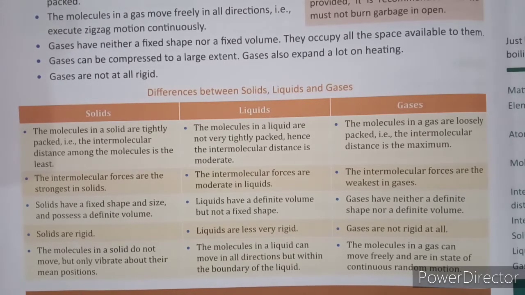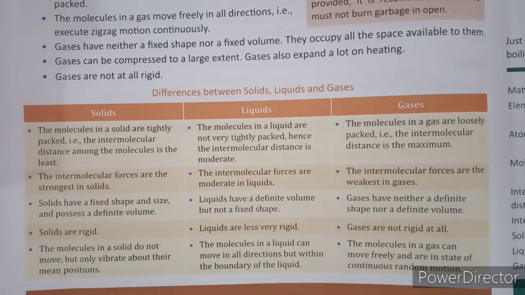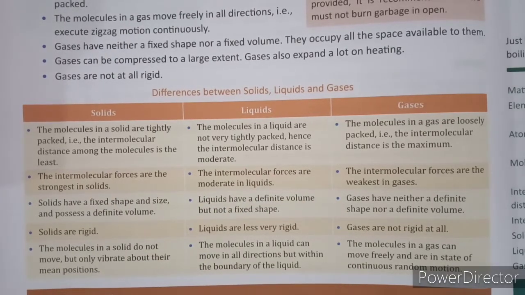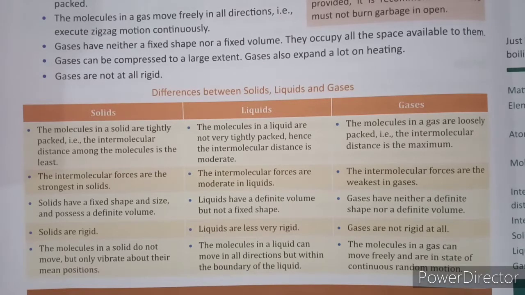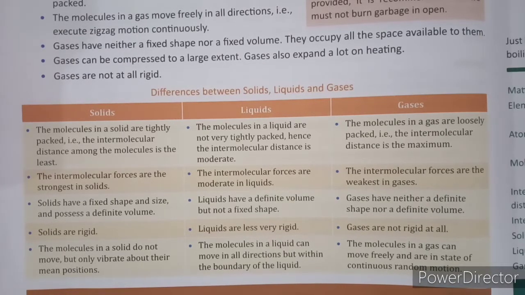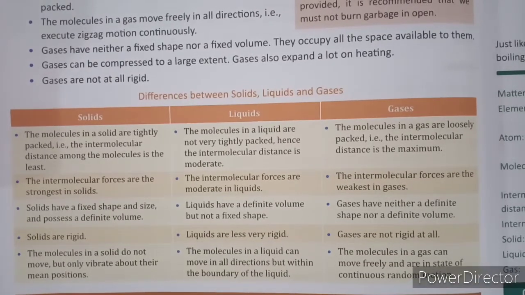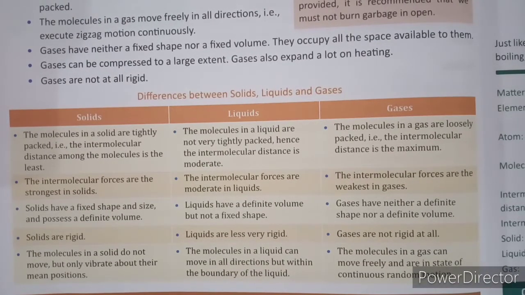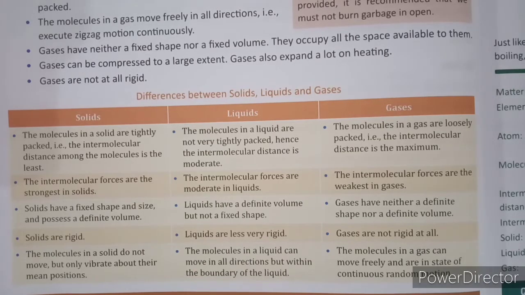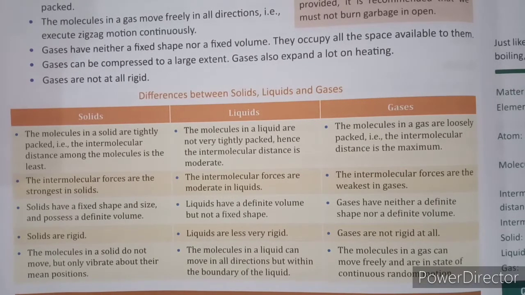For liquids the intermolecular distance is moderate because the molecules are not so tightly packed. In case of gases, since the molecules are loosely packed, the intermolecular distance, that is the space between two molecules, is maximum.